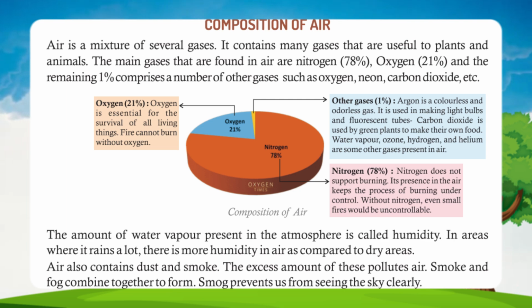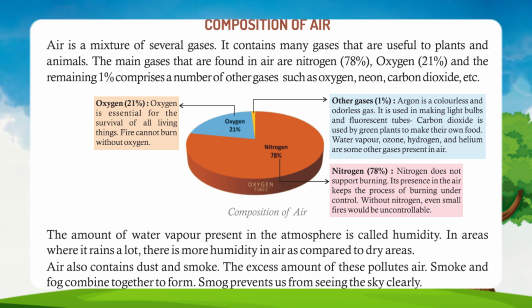Composition of air. Air is a mixture of several gases. It contains many gases that are useful to plants and animals. The main gases that are found in air are nitrogen, 78%, oxygen, 21%, and the remaining 1% comprises a number of other gases such as neon, carbon dioxide, etc.